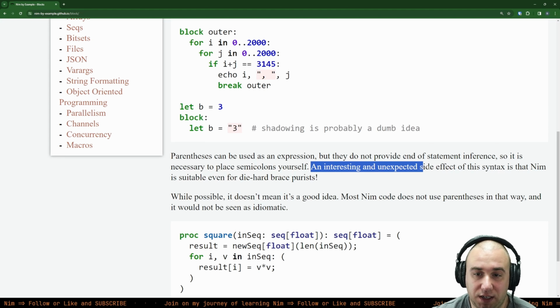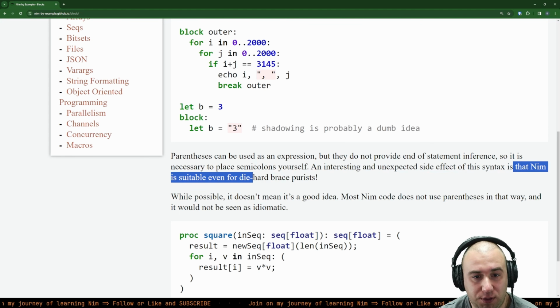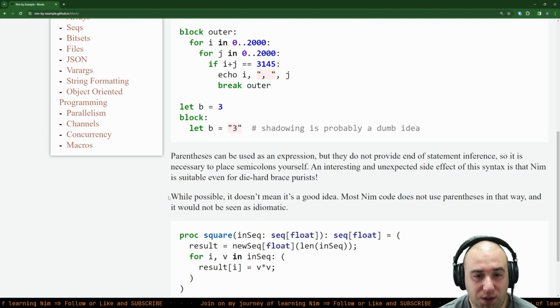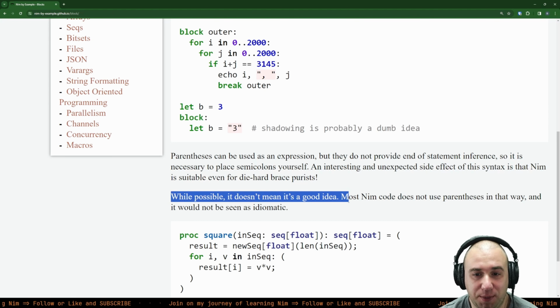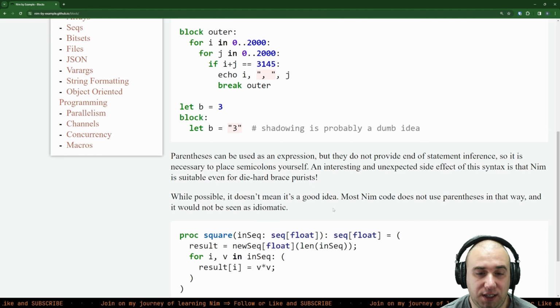An interesting and unexpected side effect of the syntax is that Nim is suitable even for die-hard brace purists. While possible, it doesn't mean it's a good idea. Most Nim code does not use parentheses in that way, and it will not be seen as idiomatic.